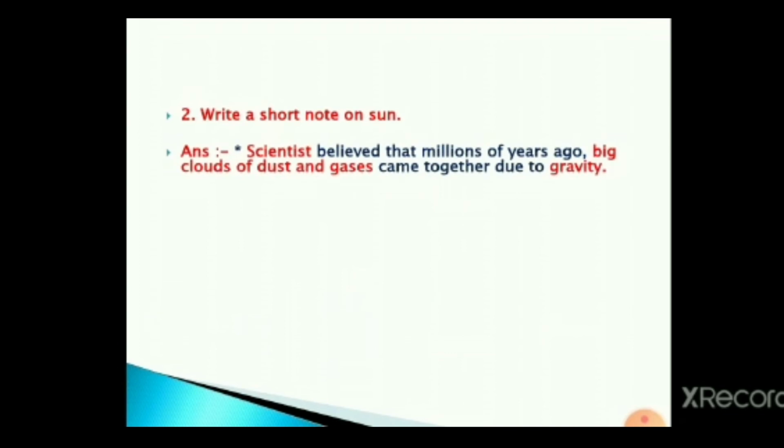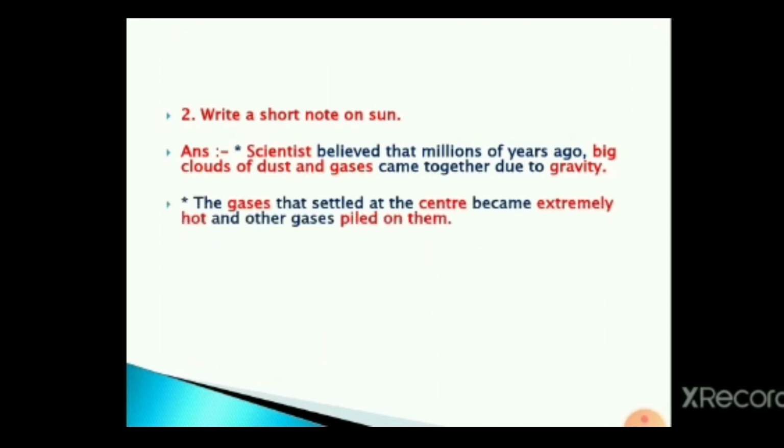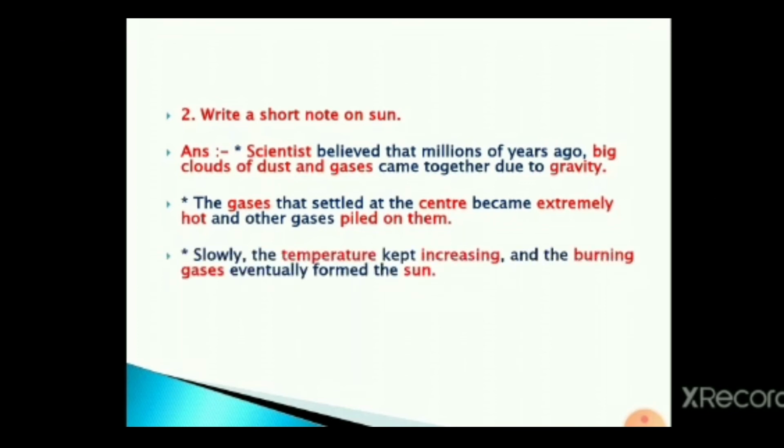Second question in detail, write a short note on the Sun. Answer: scientists believe that millions of years ago, big clouds of dust and gases came together due to gravity. Second point, the gases that settled at the center became extremely hot and other gases piled on them. Third point, slowly the temperature kept increasing and the burning gases eventually formed the sun.